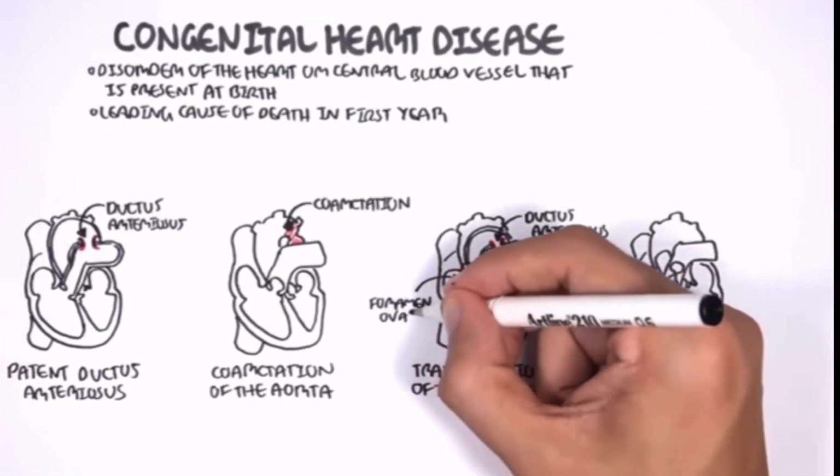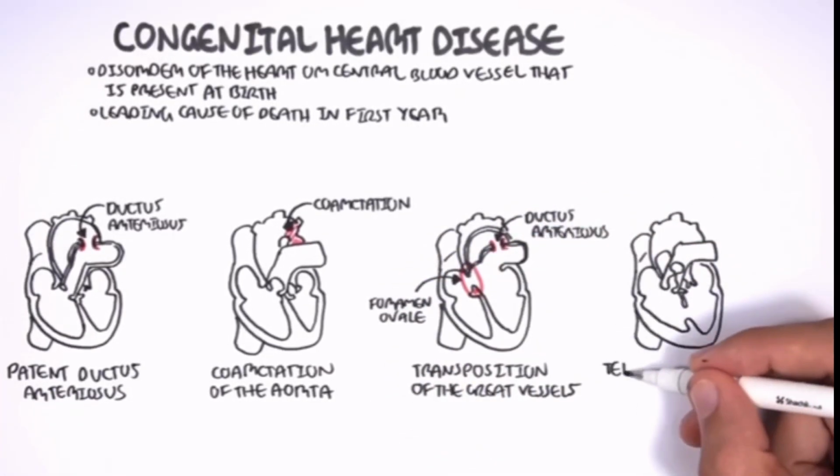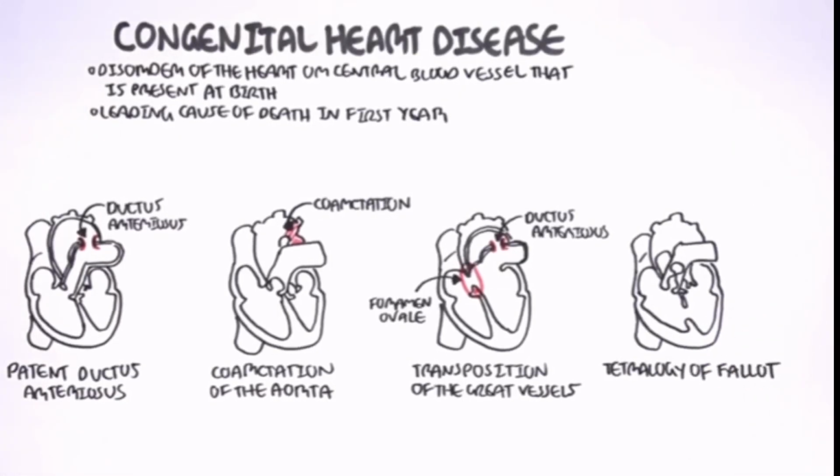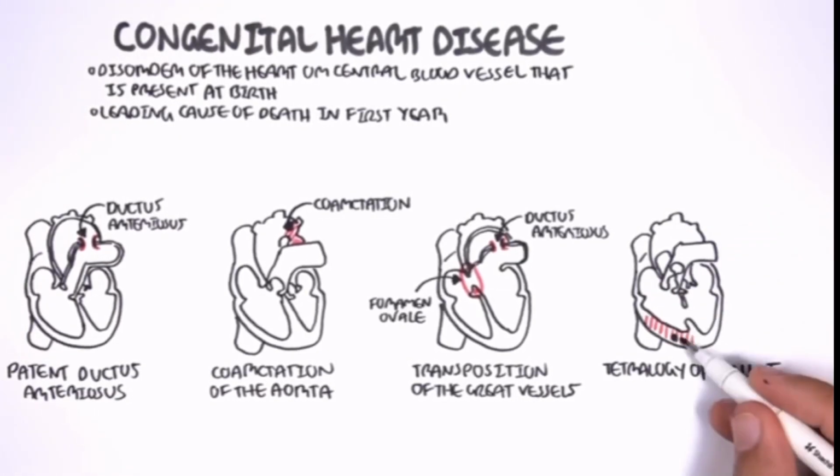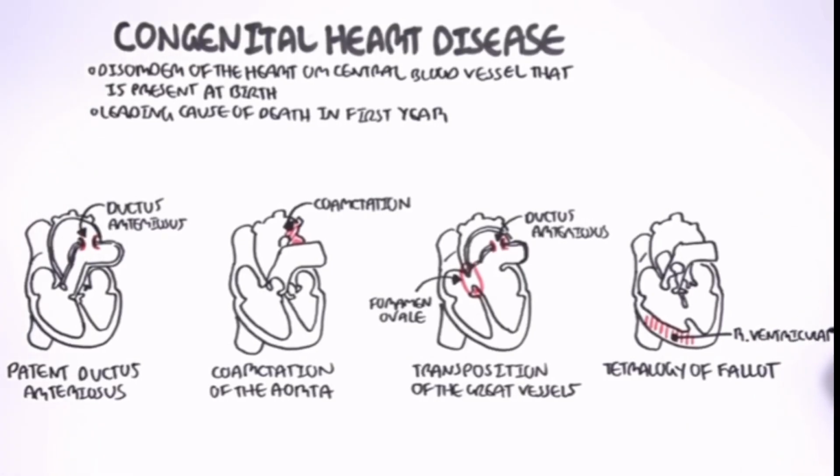These are the right ventricular hypertrophy, the ventricular septal defect, pulmonary stenosis, and the overriding aorta. So all these 4 represent a tetralogy of Fallot.